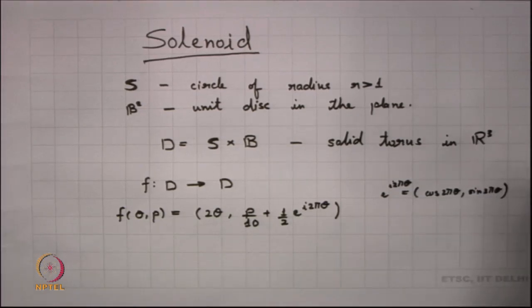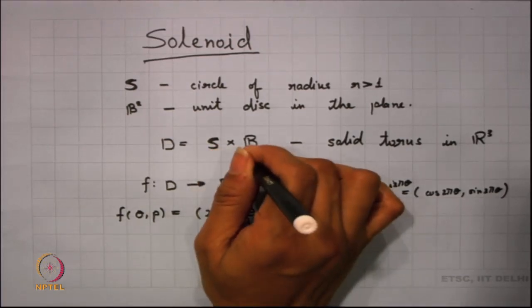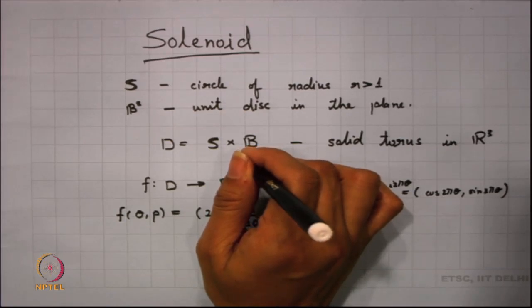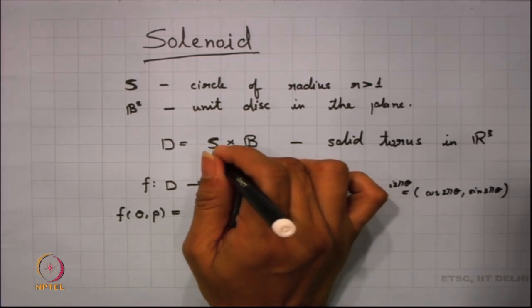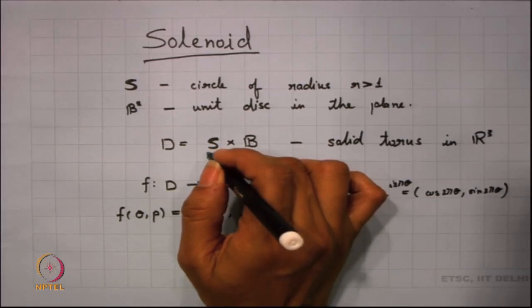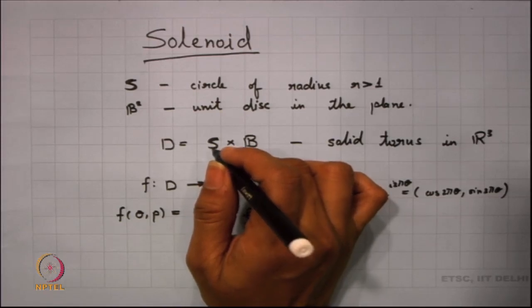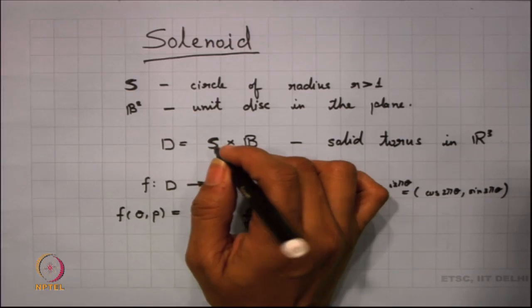How do we describe this dynamics? Now, think what happens in the theta coordinate. There are two coordinates here, one coming from the circle S, one coming from the unit disk. What happens to the coordinate from circle S? It is just period doubling here. So, you find that theta goes to 2 theta. It is just angle doubling here, so the angle gets doubled.